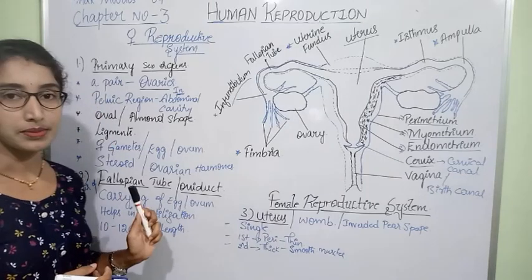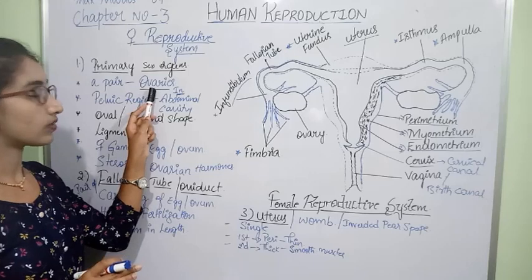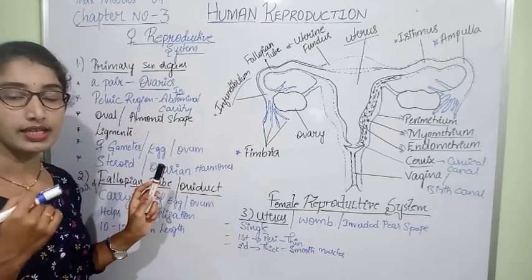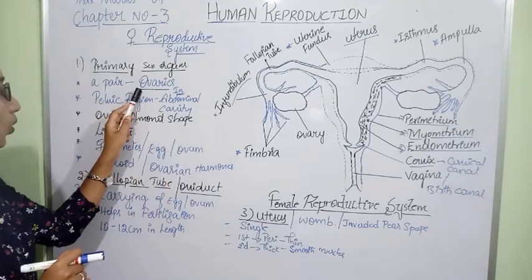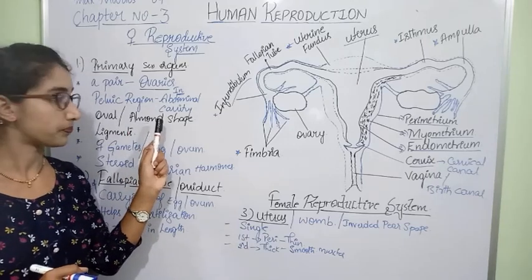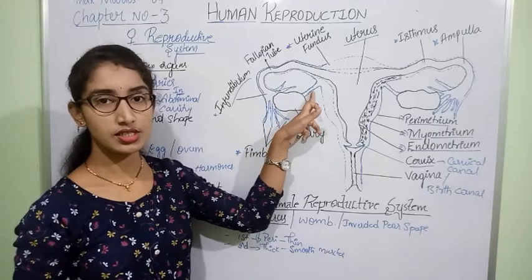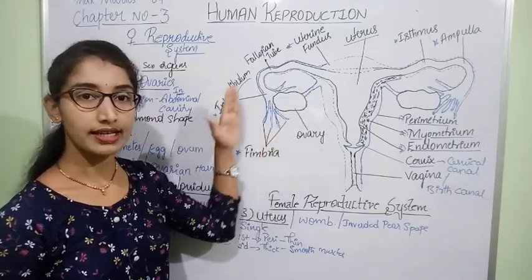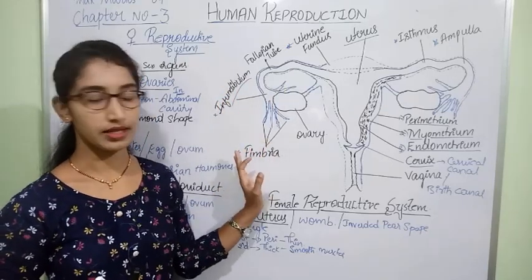When we speak about primary sex organs, a pair of ovaries are present. The ovaries are located in the abdominal cavity in the pelvic region, and the ovaries are oval or almond in shape. They are fixed and attached to the uterus by the help of ligaments, and on this side they are attached by the help of fimbriae.